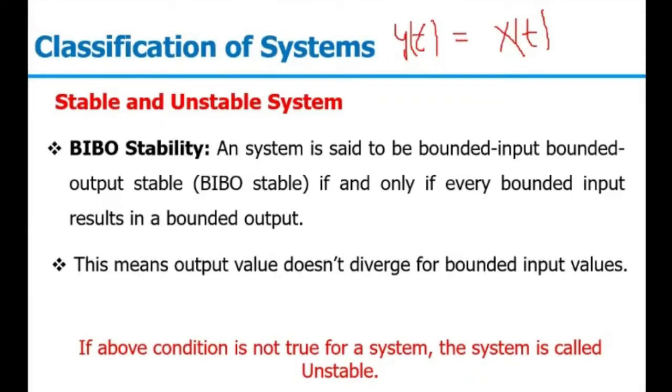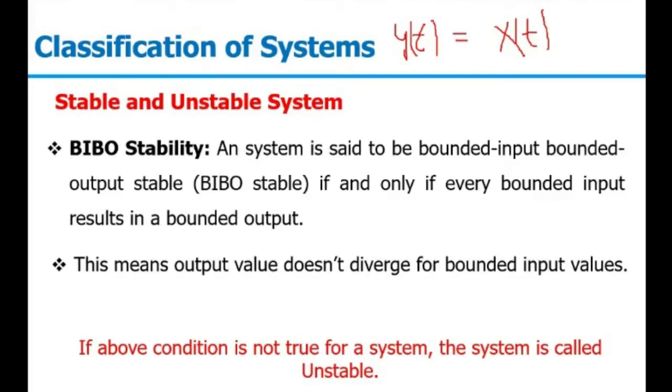Let x(t) be equal to u(t), and then we will cross check the value of y(t). For a bounded input, if my output is also bounded, that is for a finite input, if my output is also finite and not diverging at any point, then we will say the system is a stable system. Otherwise, the system will be unstable in nature.